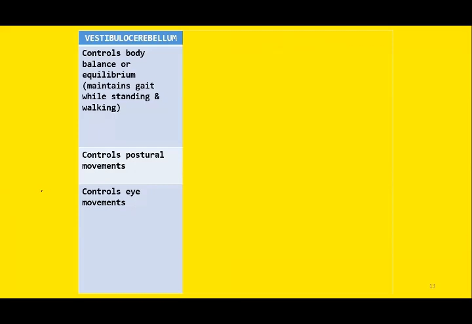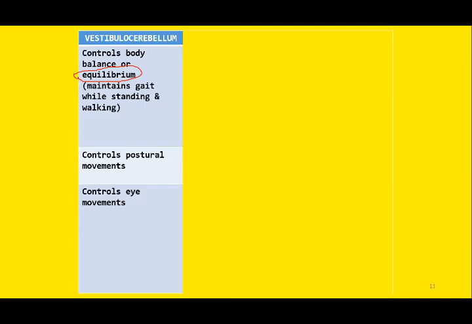As far as the functions are concerned, this is the list of the primary functions performed by the vestibulocerebellum. First and foremost is maintenance of body balance or equilibrium. Equilibrium, one of the five special senses, is maintained not only by the vestibular system but also by the cerebellum.